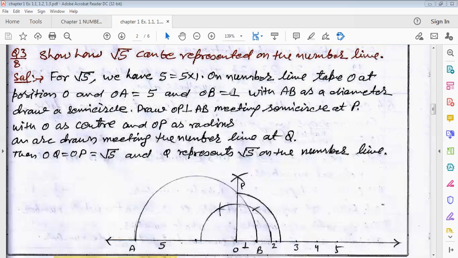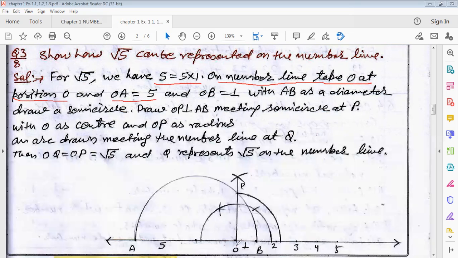So what is given as 5 can be written as 5 into 1 on the number line. So take O at the position 0, then OA equals 5.